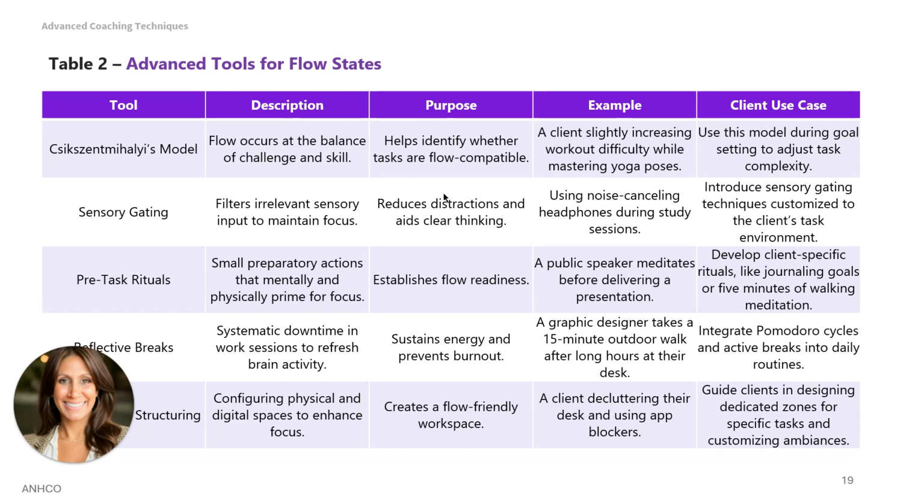Table 2, advanced tools for flow states. Csikszentmihalyi's model. We'll see this as a tool. We'll look at the description. Flow occurs at the balance of challenge and skill. The purpose, it helps identify whether tasks are flow compatible. The example, a client slightly increasing workout difficulty while mastering yoga poses. And the client use case, use this model during goal setting to adjust task complexity. Take a few moments to review the rest of the advanced tools for flow states.